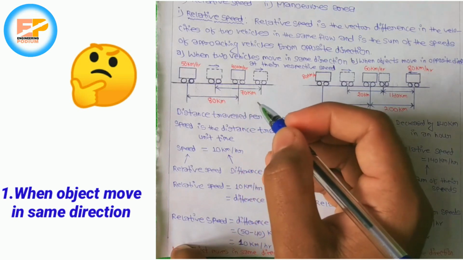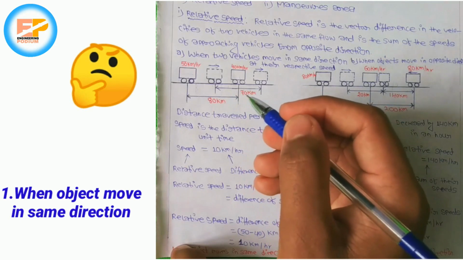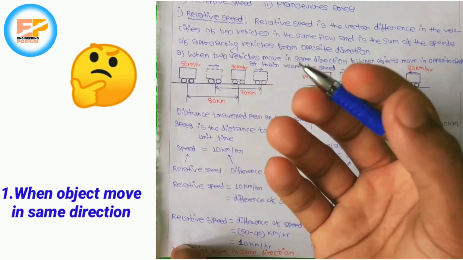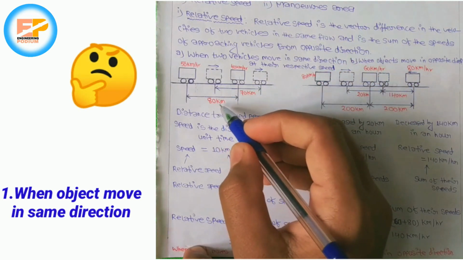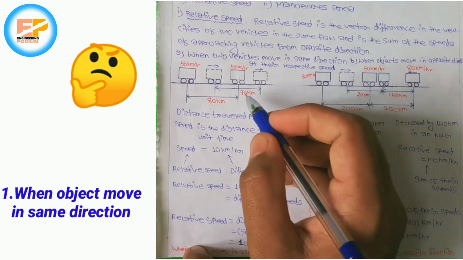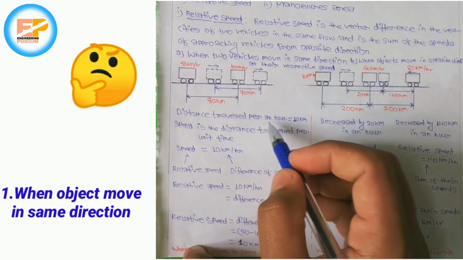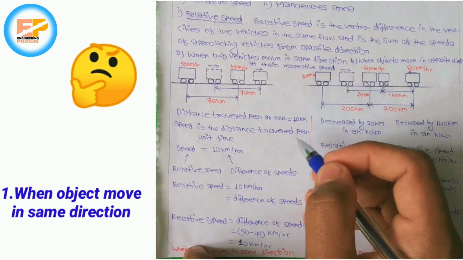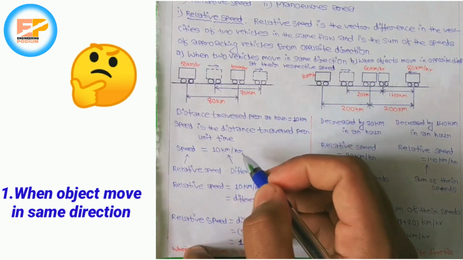Again after 2 hours, they keep driving at the same time, and the distance decreases by 10 km, and after some time the police catch the thief. So initially it was 80 km and now it becomes 70 km, so the distance decreased by 10 km. The distance traveled per hour is equal to 10 km, and we know speed is the distance traveled per unit time. So the speed becomes 10 km per hour.